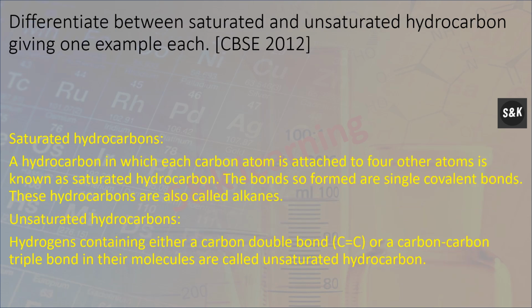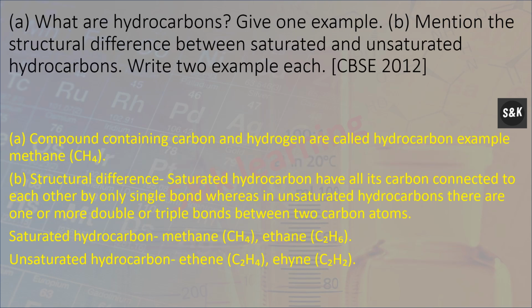Difference between saturated and unsaturated hydrocarbons. Saturated hydrocarbons: a hydrocarbon in which each carbon atom is attached to four other atoms is known as a saturated hydrocarbon. The bonds formed are single covalent bonds. These hydrocarbons are also called alkanes. Unsaturated hydrocarbons: hydrocarbons containing either a carbon-carbon double bond or a carbon-carbon triple bond in their molecules are called unsaturated hydrocarbons.